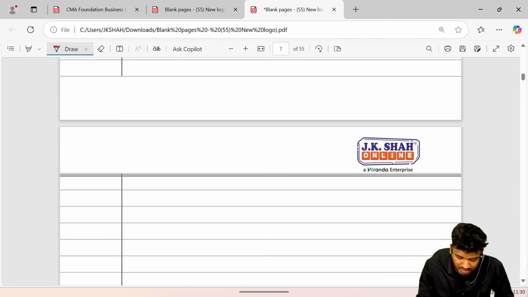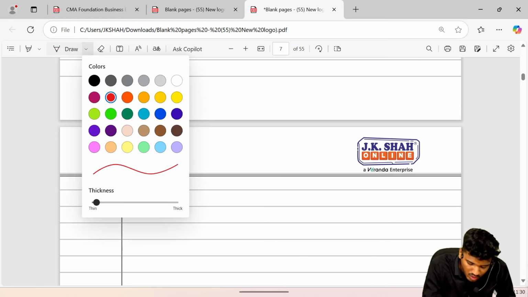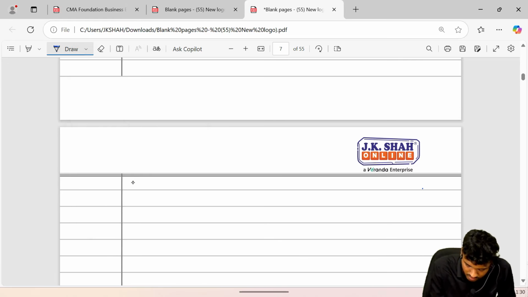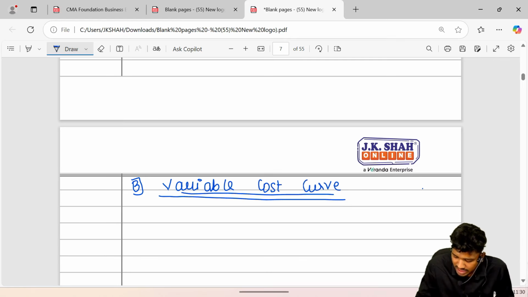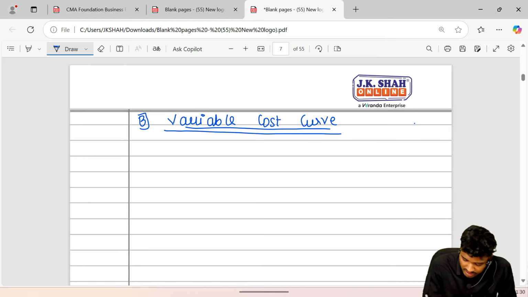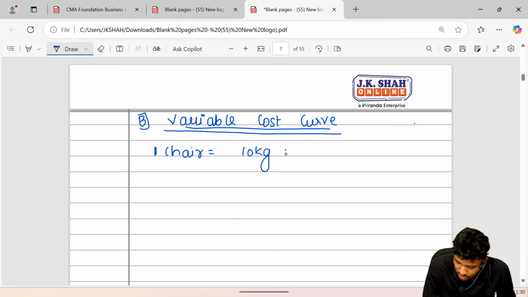Moving ahead. The next cost which we did was our variable cost curve. In the case of variable cost curve, we understood the concept with the example of wood. If you are producing one chair, and for that chair you required 10 kg of wood.